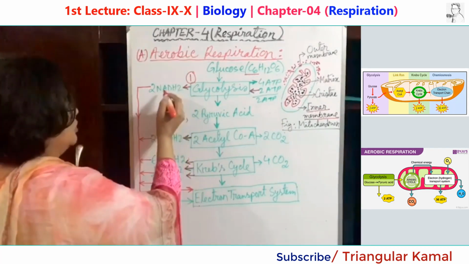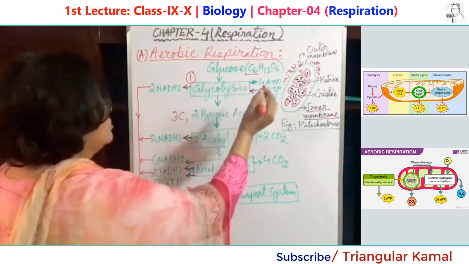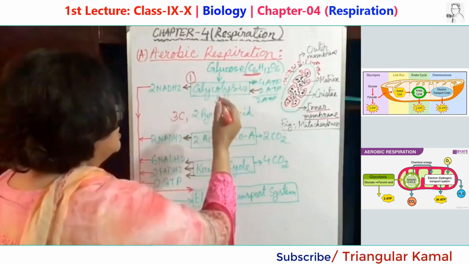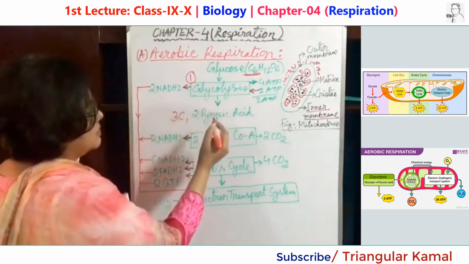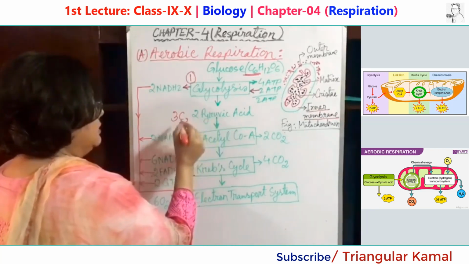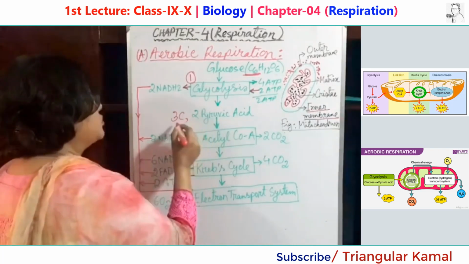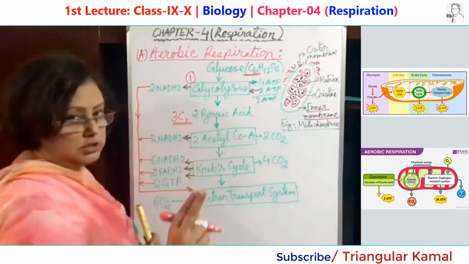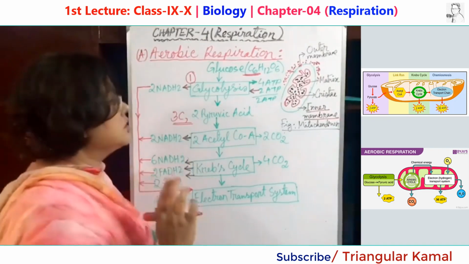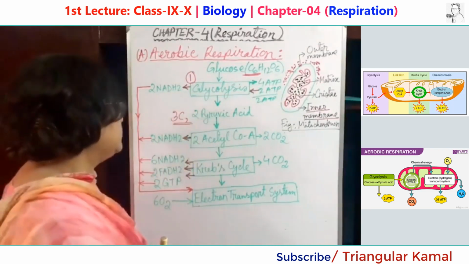Another energy molecule is produced, that is 2 molecules of NADH2. Glucose is a 6-carbon compound. In this process it breaks down into 2 molecules of pyruvic acid, and the carbon in pyruvic acid is 3. So it turns into 2 molecules of 3-carbon pyruvic acid. That means in glycolysis 3 things are produced: ATP, NADH2 and pyruvic acid.